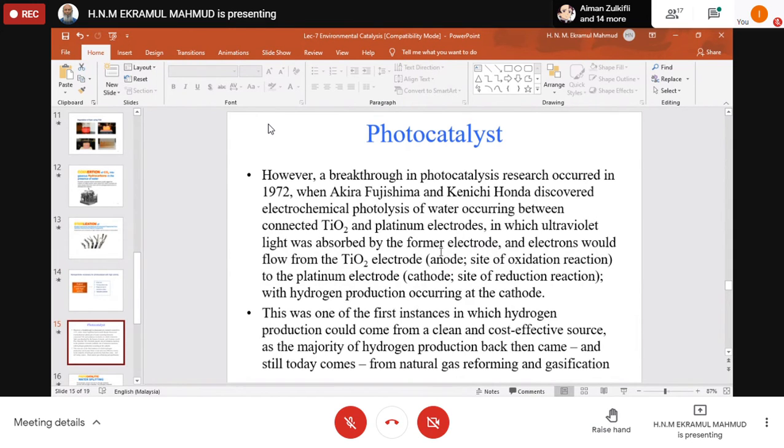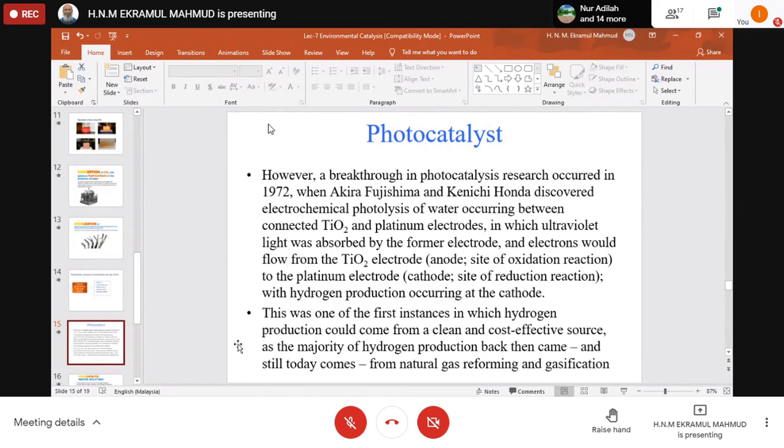That means we have anode and cathode, where the electrons move from the anode and are absorbed at the cathode. So at the anode oxidation occurs and at the cathode reduction occurs. At the cathode we will have hydrogen production, because the hydrogen ion or proton will come to the cathodic compartment, to the cathode electrode, and take this electron, and become hydrogen gas. On the other hand, oxygen will be produced at the other end. Okay, I'll show you this one.